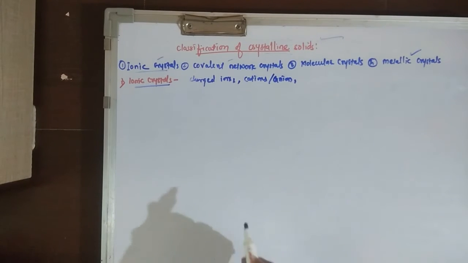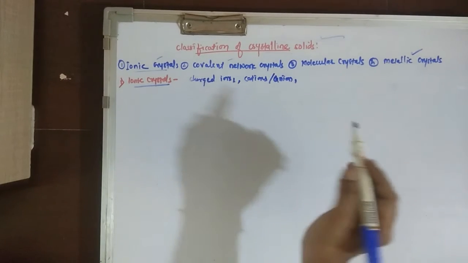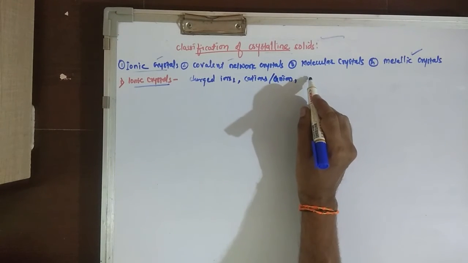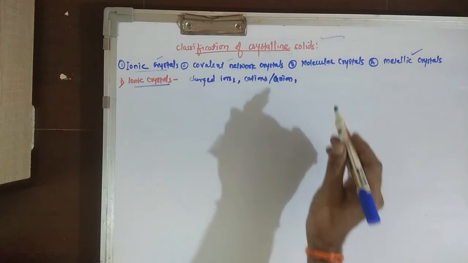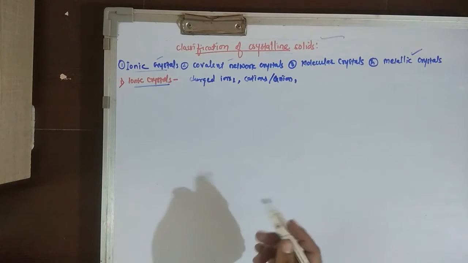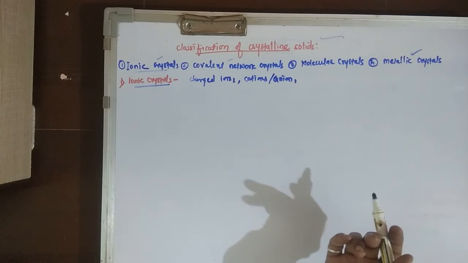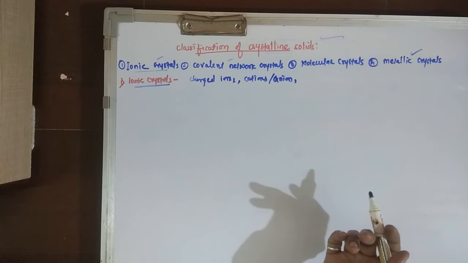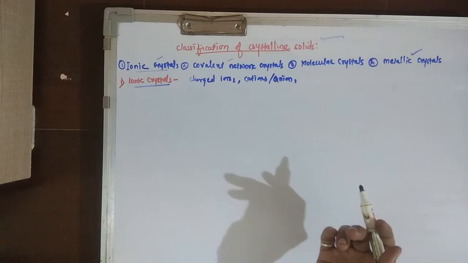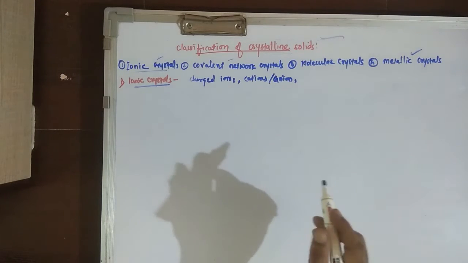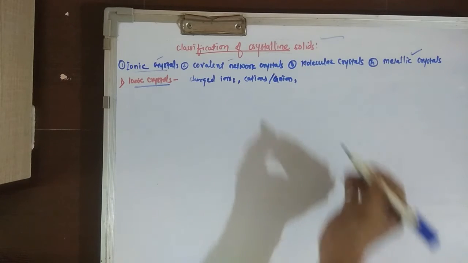In the crystal lattice, one charged ion is bonded with other oppositely charged ions by Coulombic forces, held together by electrostatic force of attraction.